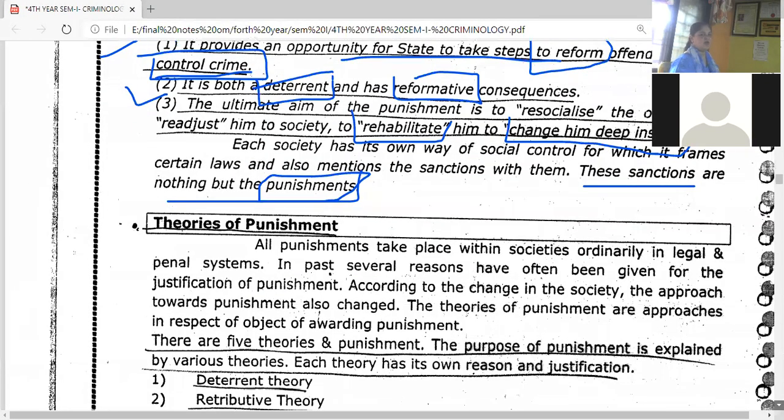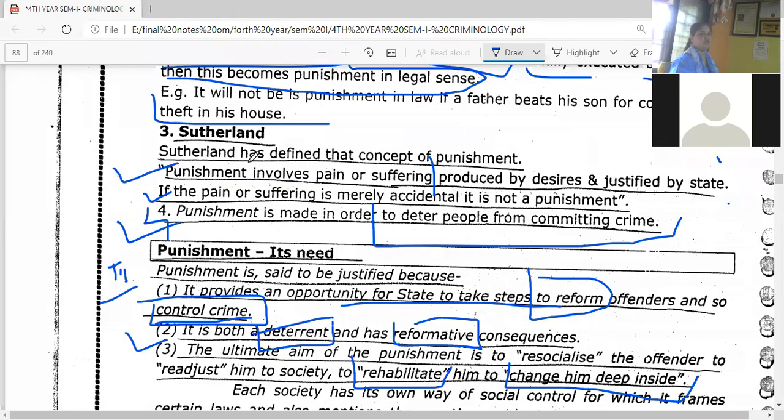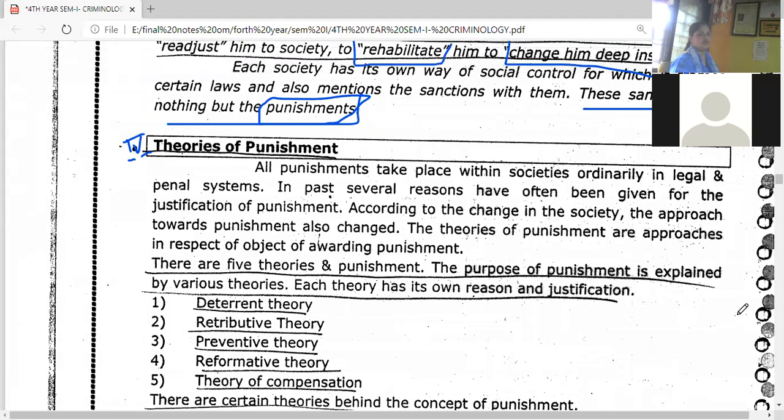Okay, now coming to our main part, that is theories of the punishment. Roman 3 केला आपण punishment ची need, object. Now Roman 4 you are going to do, and that Roman 4 is our main question, theories of the punishment. Okay, all the punishment take place within society. Ordinarily legal penal system मध्ये punishment असतातच. Past मध्ये punishment खूप harsh दिली जायची.